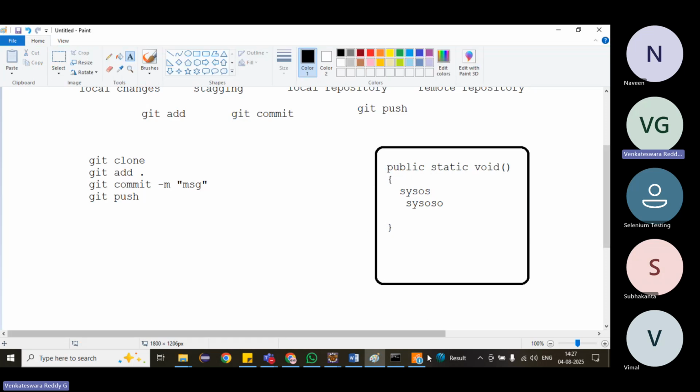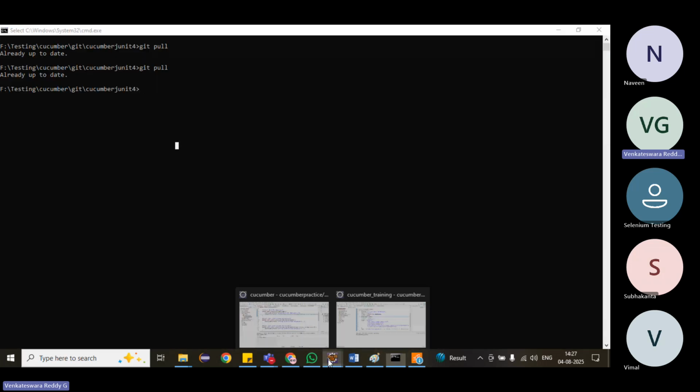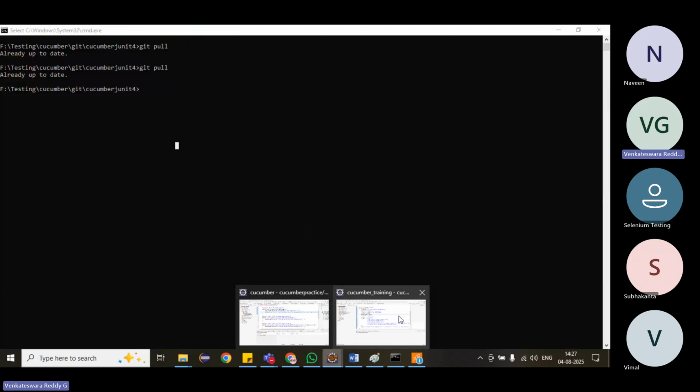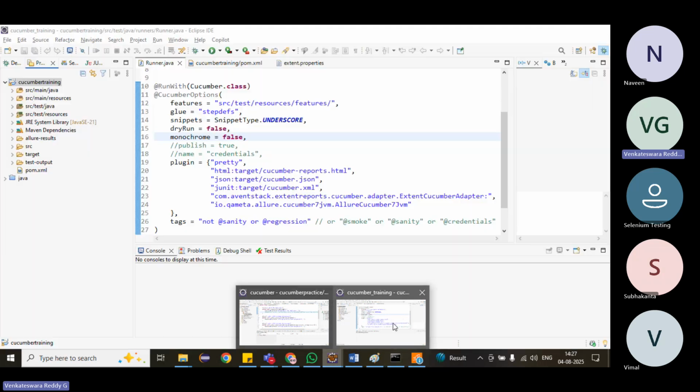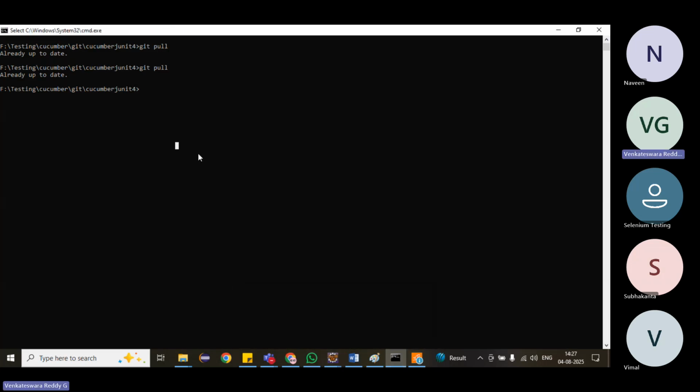Now what will happen when I take the code? I have local changes in the same method, and they also made a change in the same method, same file, same line. Other people have already committed; I did not commit. They have modified changes and committed them.